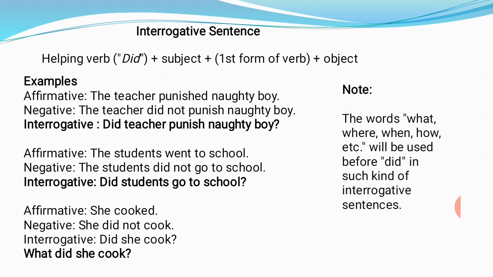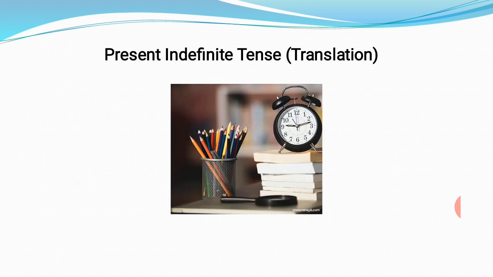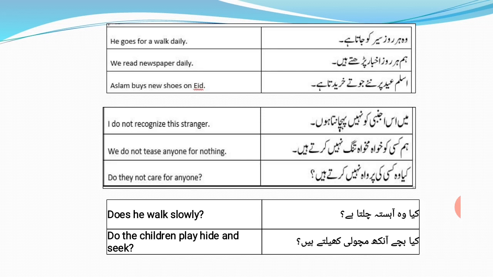Present indefinite tense translation. Rules are same as we have discussed in negative, interrogative and affirmative. वो हर रोज सैर को जाता है. Remember children, when you are seeing the Urdu sentences, if the Urdu sentence is ending on ta hai, te hai, ti hai, then it's present indefinite tense. See the ending. वो हर रोज सैर को जाता है. He goes for a walk daily.